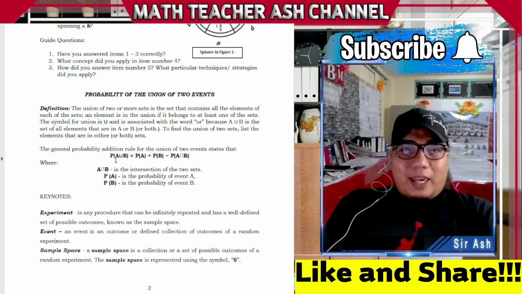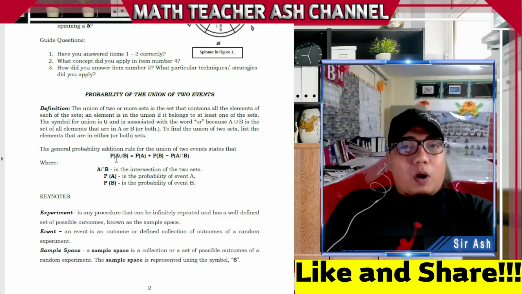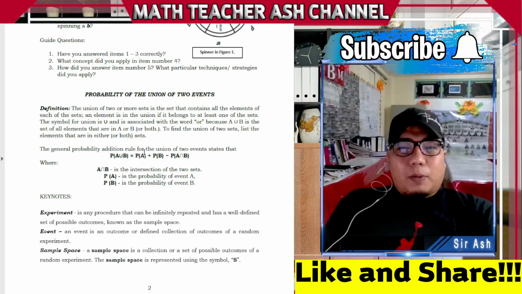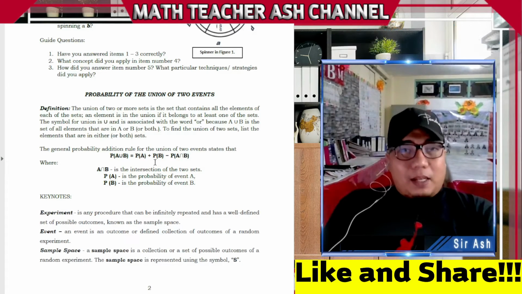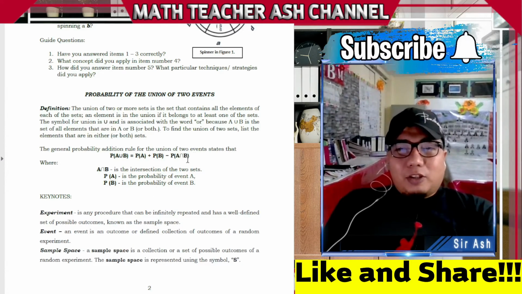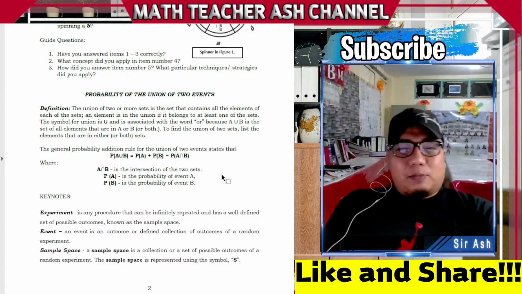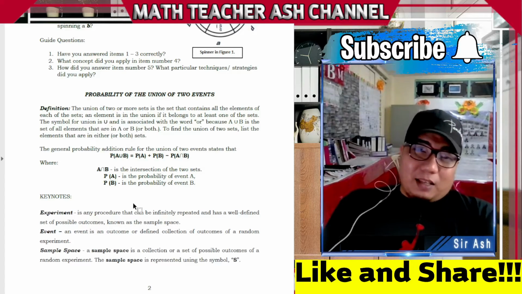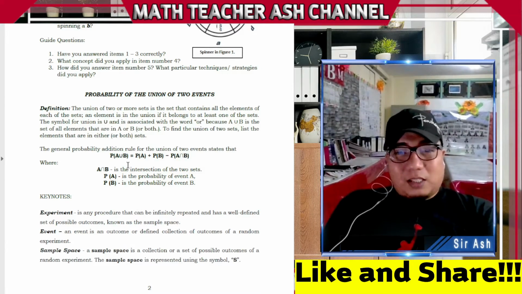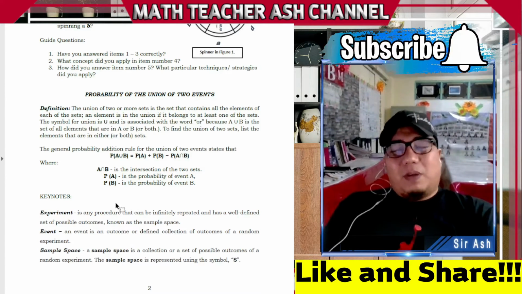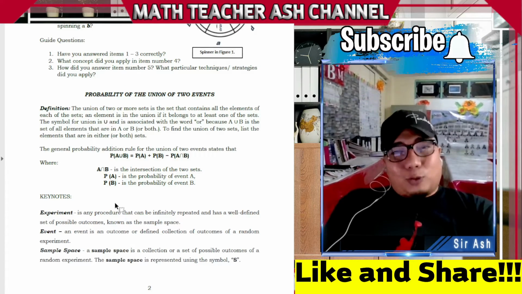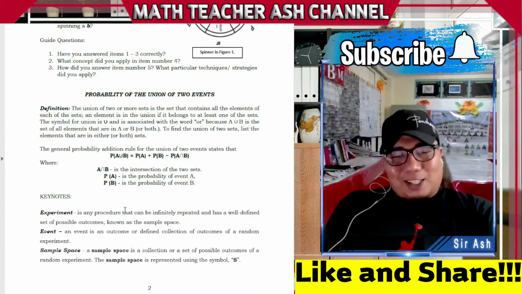Ang union ng A at B, ang probability nila, makukuha mo raw kapag kinuha mo yung probability ng A, probability ng B, tapos yung intersection ng A at B. Pero ima-minus mo dito sa last part. So, technically, the final result is the probability of A union B. Later on, ituturo ko sa inyo ang mas madali na concept nito.